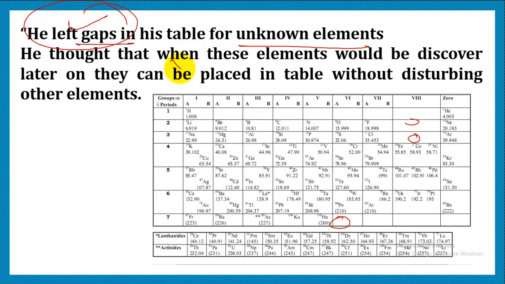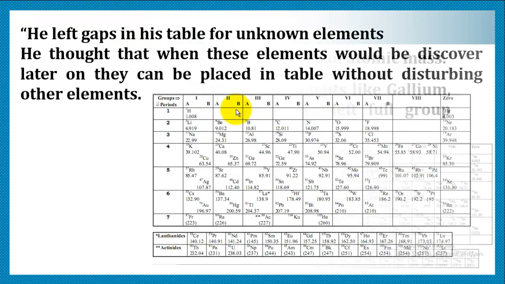He thought that when these elements were discovered later, they could be easily placed in the table without disturbing the other elements. So this was the major achievement, that he left gaps, and these gaps were actually filled by the elements. So he actually predicted the properties of undiscovered elements. This was the major achievement of Mendeleev.